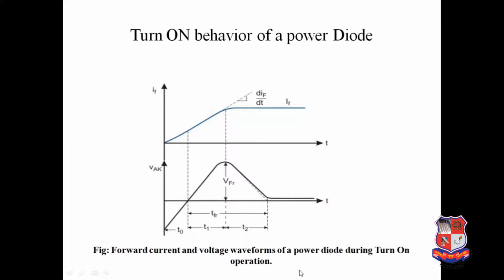It is observed that in the forward bias condition, the forward diode voltage during turn on may transiently reach a significantly high value VFR, compared to the steady state voltage drop at the steady state current IF.